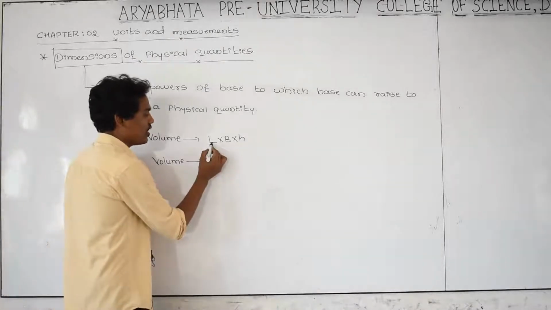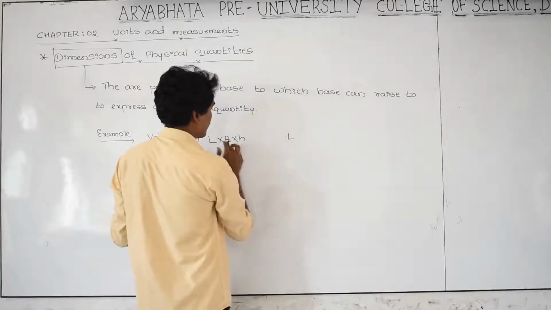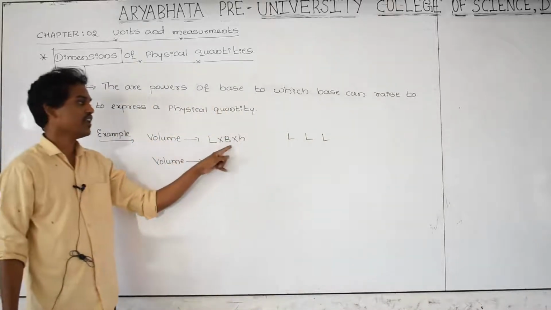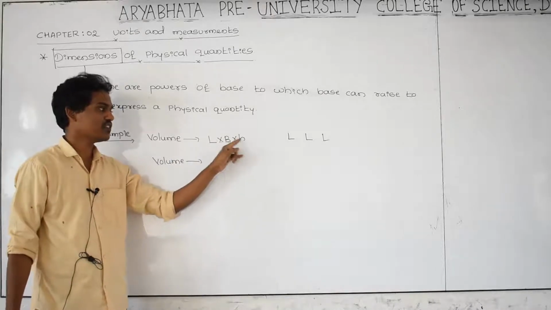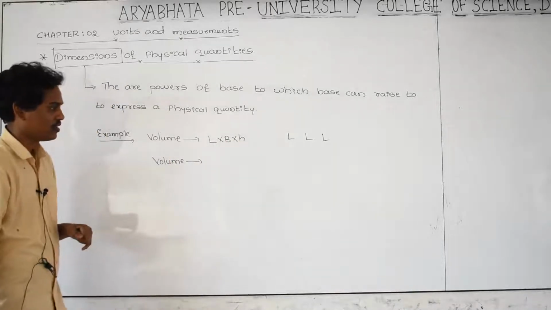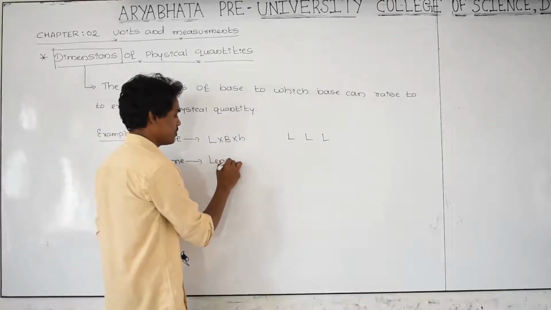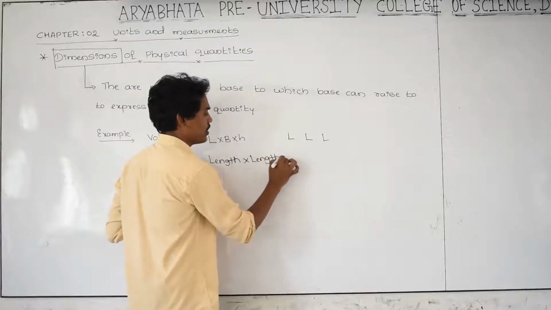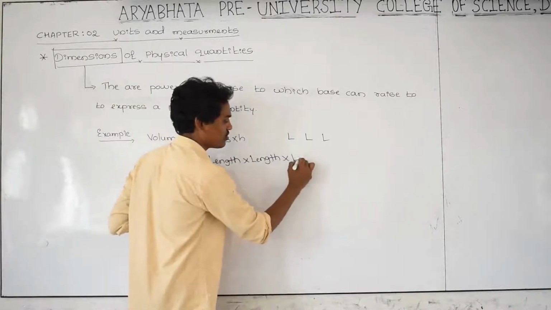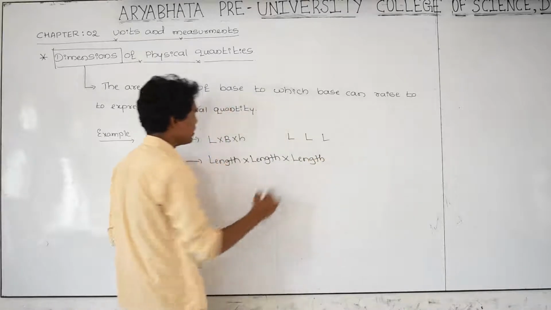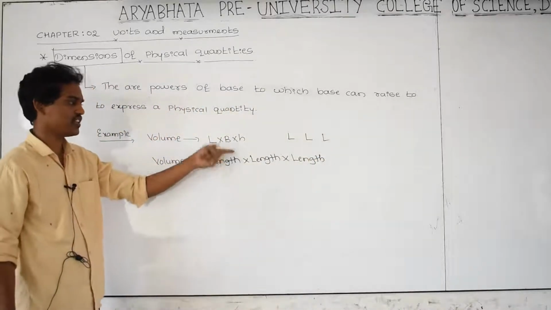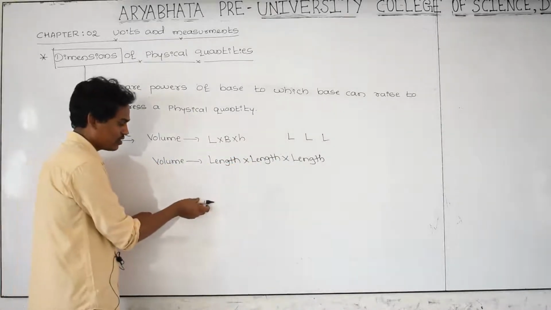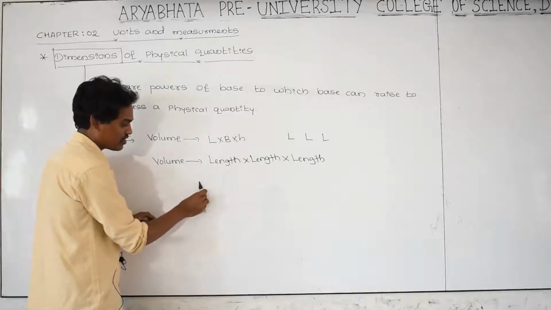The dimension of length is L, breadth is L, and I am taking height as L. L into L into L. This is also length, breadth is also length, and height is also length. All are lengths.